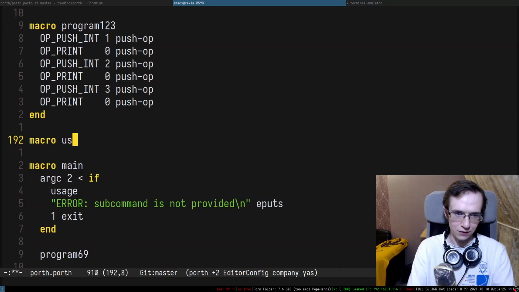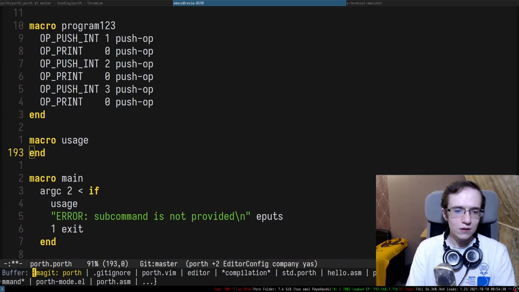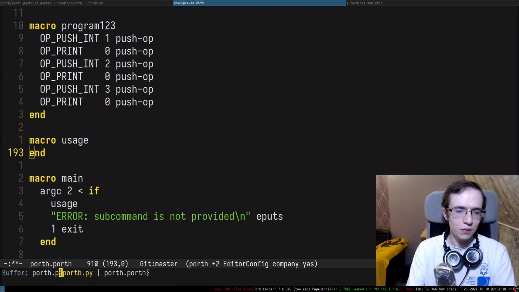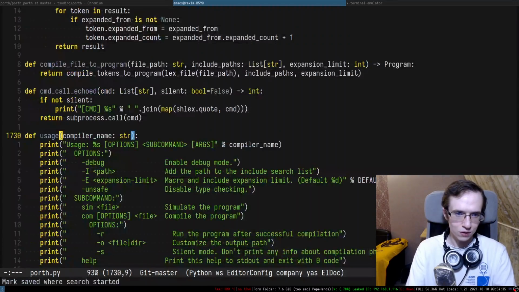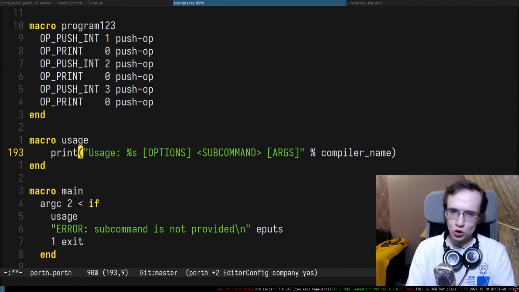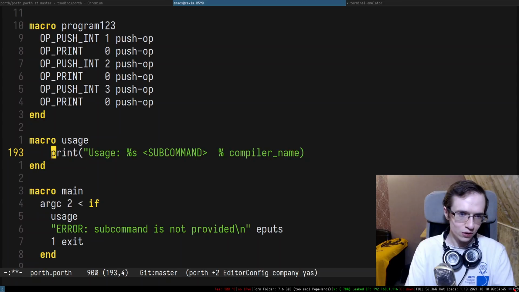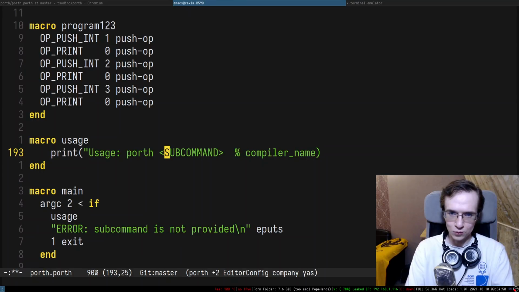And then we're going to have something like usage. And let me take a look at the usage in porth.py, right? So this is going to be the usage. So for now, I'm not really sure if we're going to have options or the arguments. I guess so far we're going to have only subcommand, right? We only have subcommands.